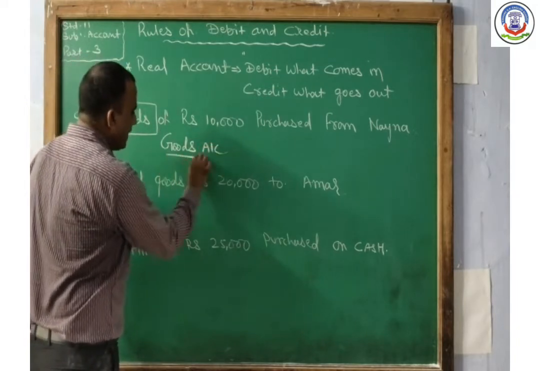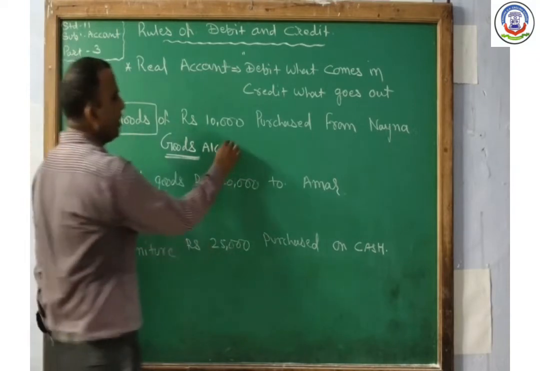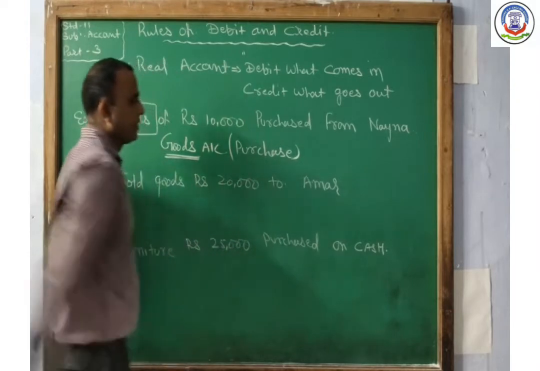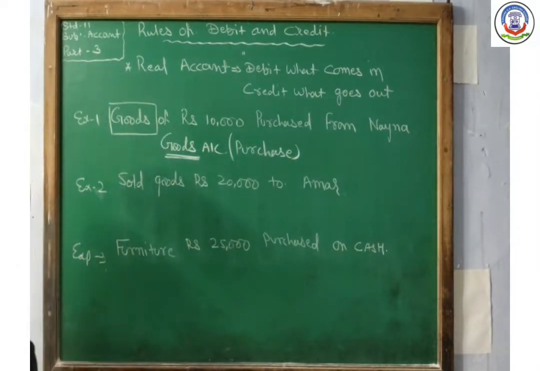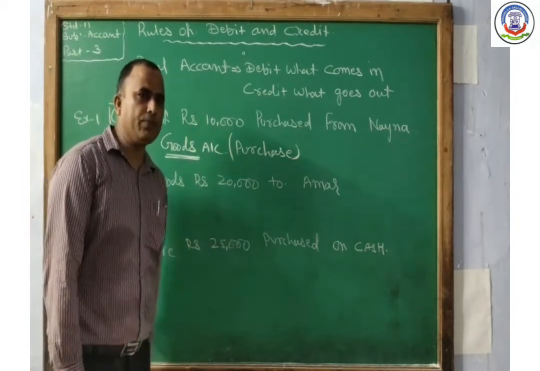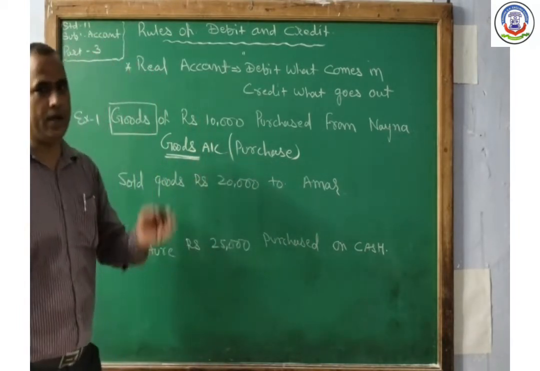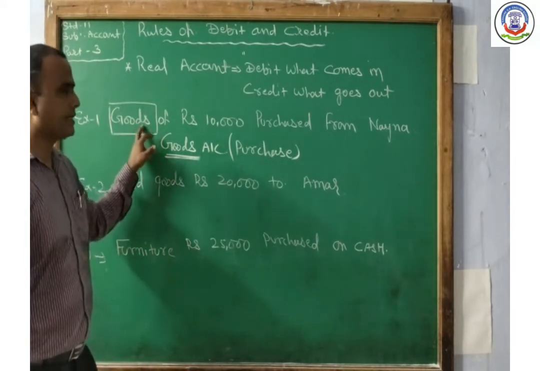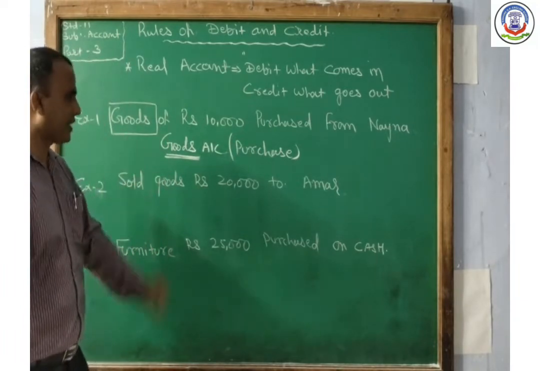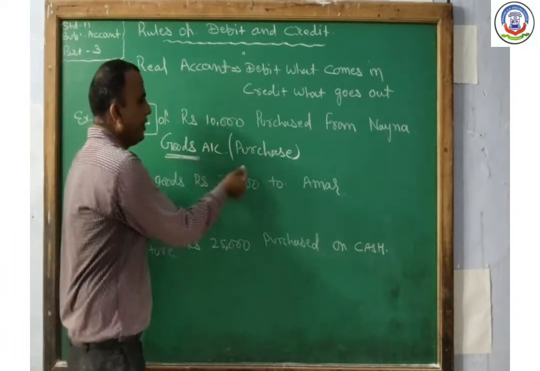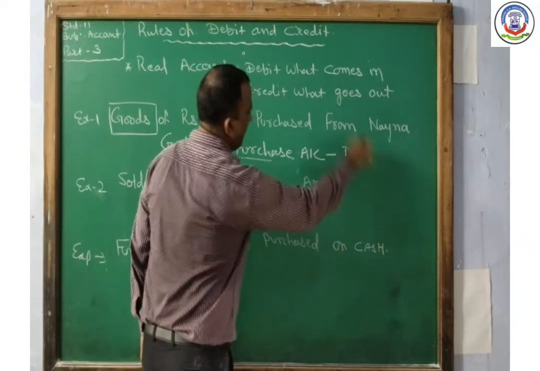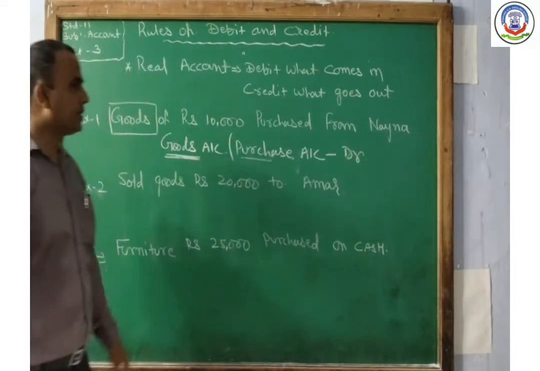account. In place of goods, we use the word purchase. कि जब भी हम goods purchase करेंगे या sales करेंगे, तो goods की जगह पे हम purchase लिखेंगे, और जब भी हम goods को sold करेंगे, तो goods की जगह पे हम sales लिखेंगे. So in this transaction, we purchase goods from Naina, so goods comes in, so goods account is affected. So in place of goods, we record purchase. So purchase account should be debited because goods comes in.